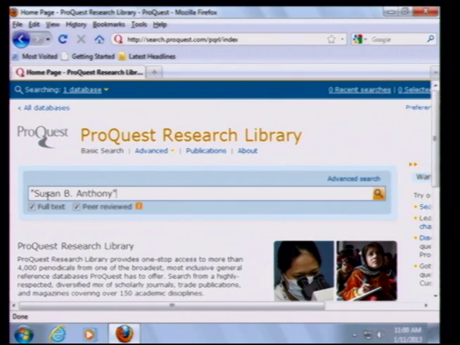So you've chosen Susan B. Anthony, and you may want to leave the search at that, or you may want to add something else. You might want to add women's rights movement as an example.